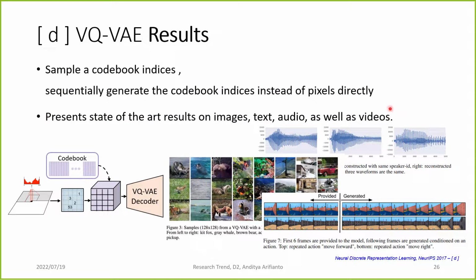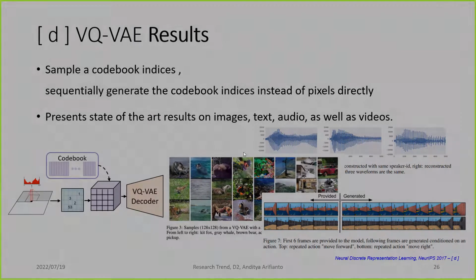And this is the VQ-VAE result. So we can just use pixel CNN to complete the code indices, and then use the codebook to get the latent code and then reconstruct. It presents state-of-the-art results on images. And not only images, it can also generate text, audio, and also video. And that's all for the VQ-VAE.